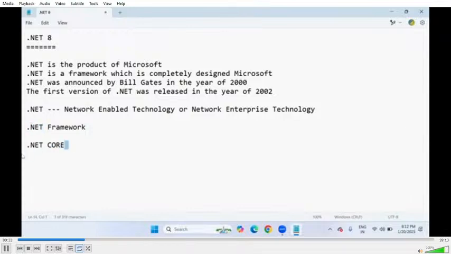There was no .NET Core. From the beginning days, from 2002 onwards, people used the .NET Framework only to build a lot of applications. From 2002 to 2015, there was only the .NET Framework.